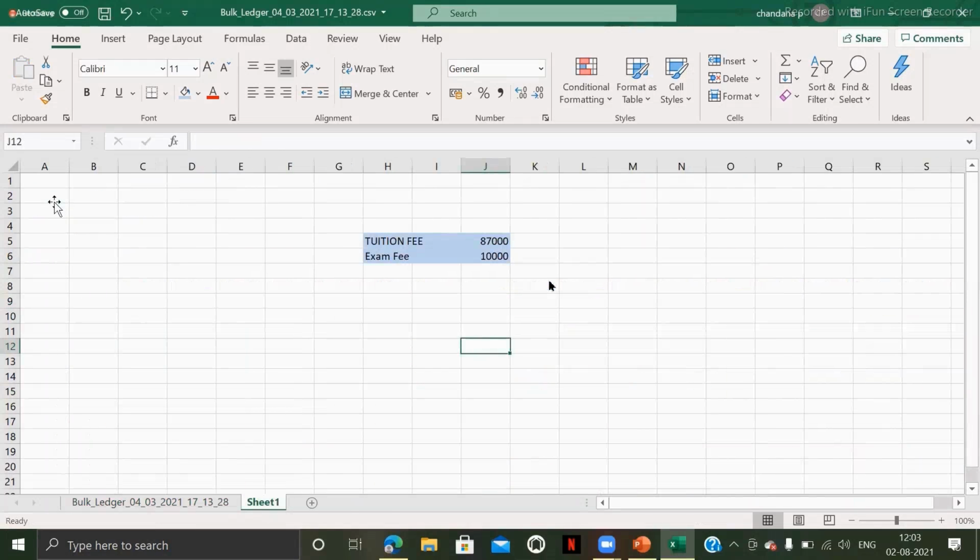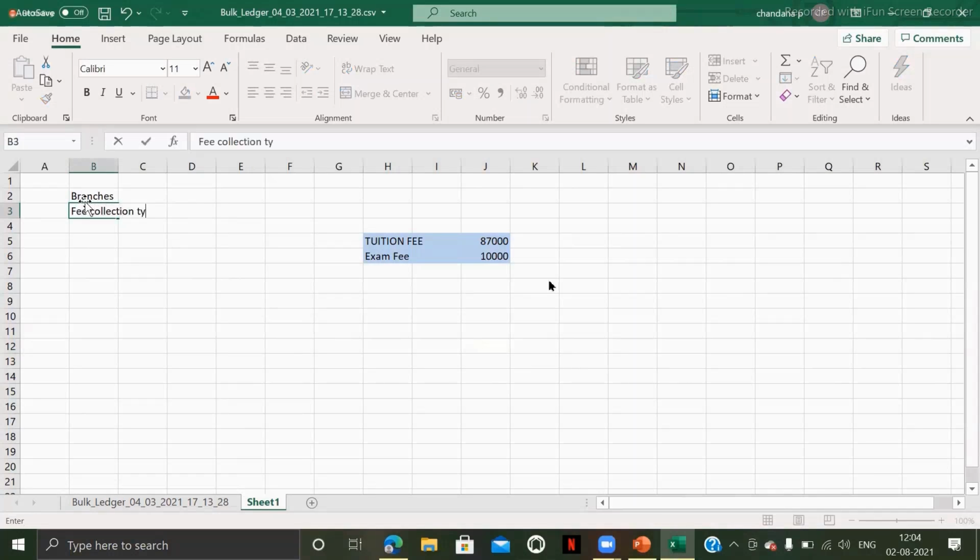Basically there are 8 database tables. One is branches. The second one is fee category. And the third one is fee collection type. Remember the table names so that you won't get confused while I'm explaining the database.